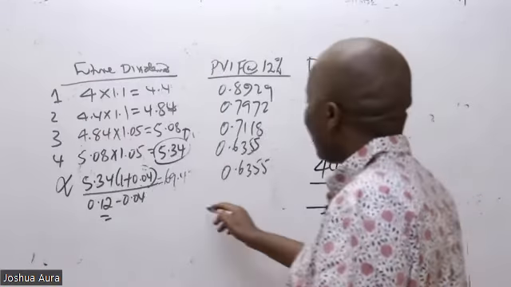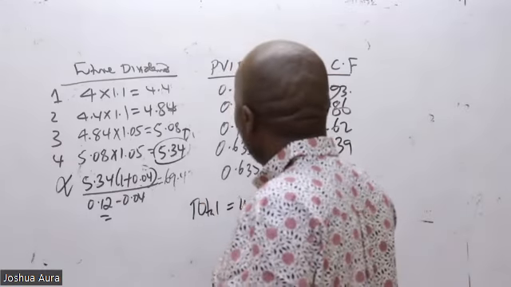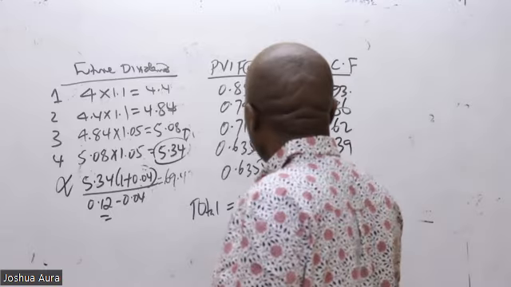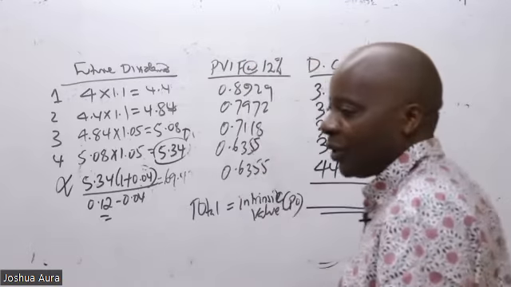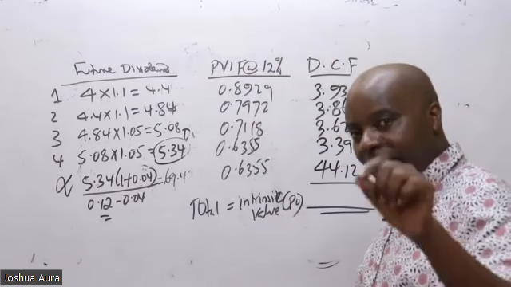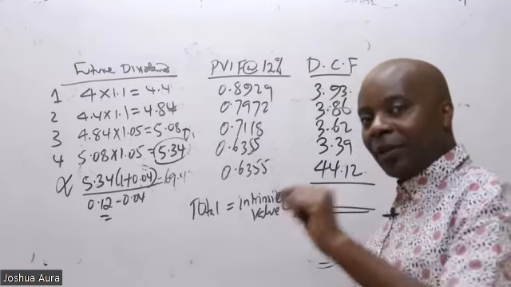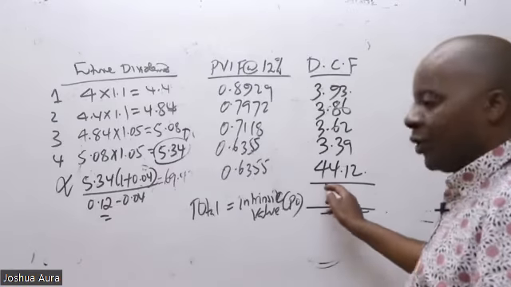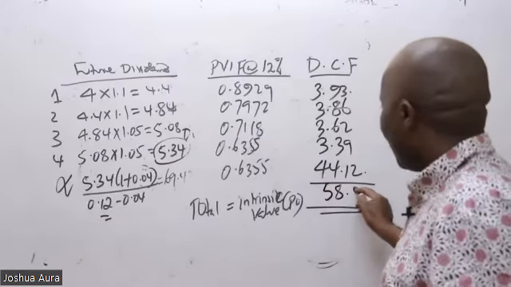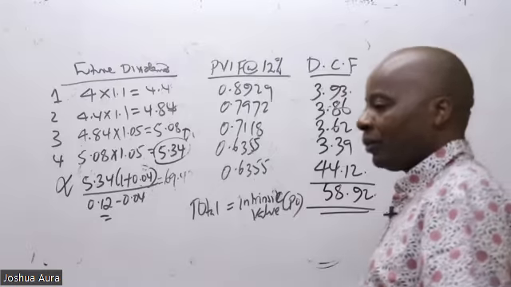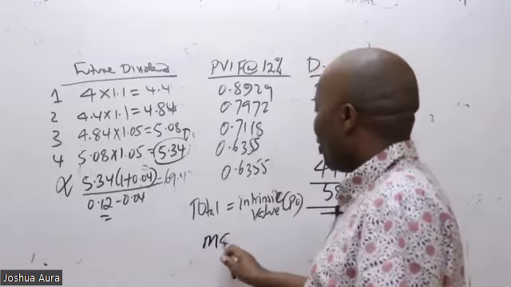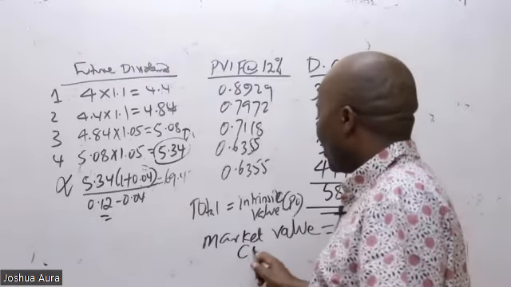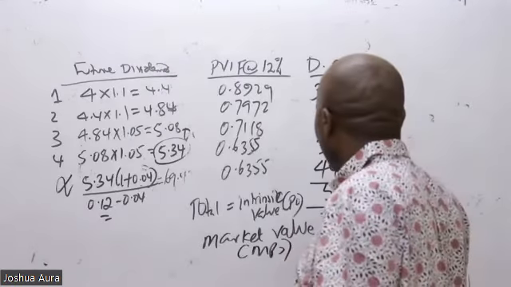So from there, you come and give us the total, which in this case is the intrinsic value, which is our PO. Intrinsic value means calculated. There's a difference between calculated value and market value. According to Willie Velma, she's getting 58.92. Thank you very much. Then come and compare this with the market value. What is the current market value given? What is the current MPS? Up there we said it is 60.